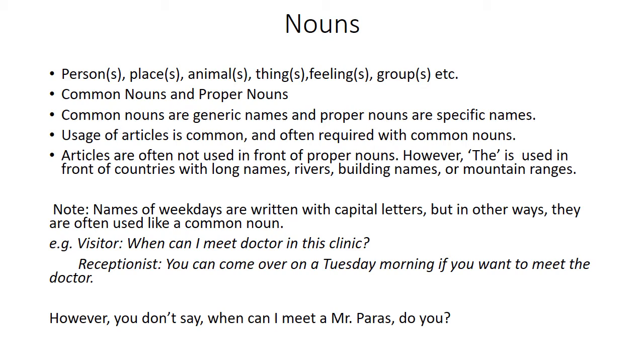Now there's an exception. Weekdays are also written with a capital letter, and some consider them a proper noun. Names of months are also written with capital letters, as are names of planets and stars. For example, we say the Earth, the Mars, and they are preceded by the. Names of months also have capital letters, but they are not preceded by the though. April, May, June, all are written with capital letters.